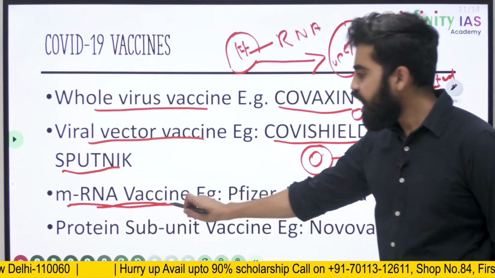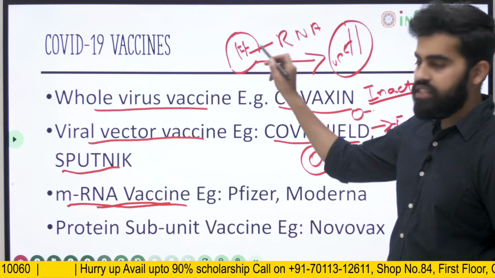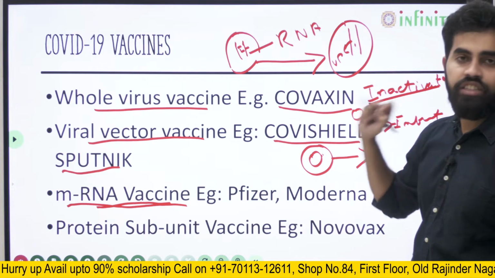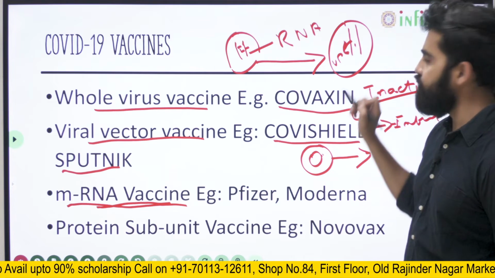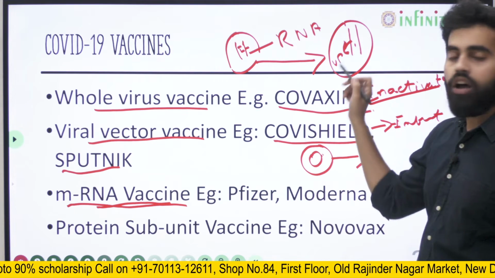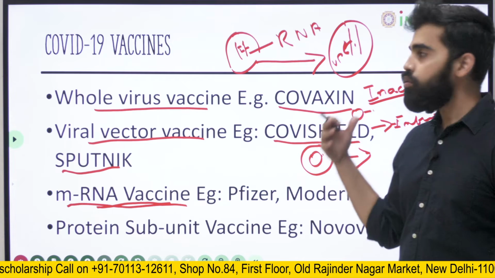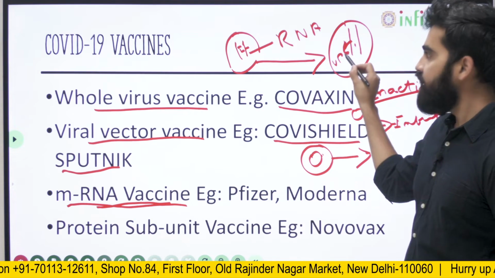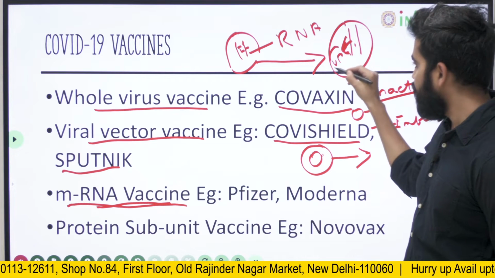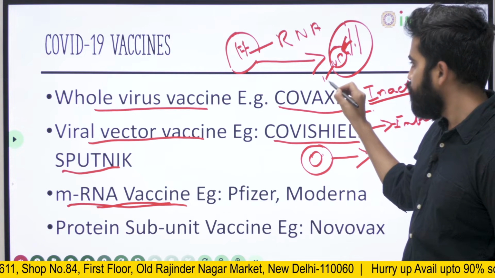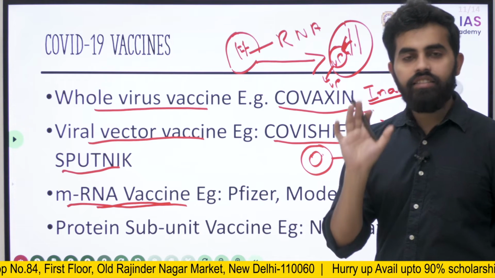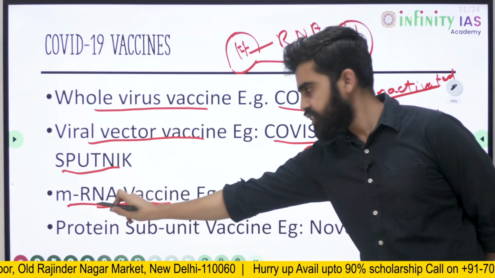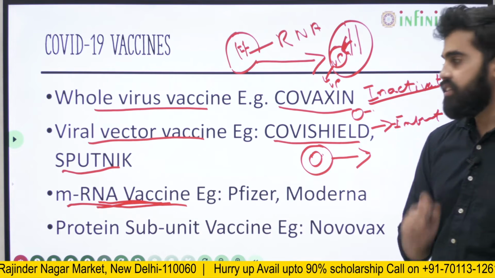So when we give an mRNA vaccine, we give this viral RNA, and this RNA will get inserted into the human genome, and it will produce certain viral proteins that will cause our immune system to react to those viral proteins and develop the immunity. But this will not produce the entire virus, but only a few viral proteins that are just enough to produce the immunity, and there won't be any infection caused by mRNA vaccines.